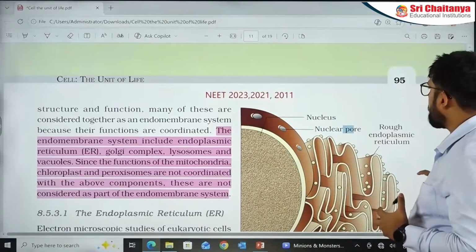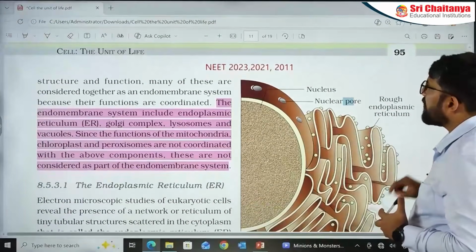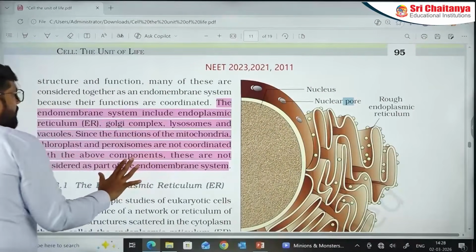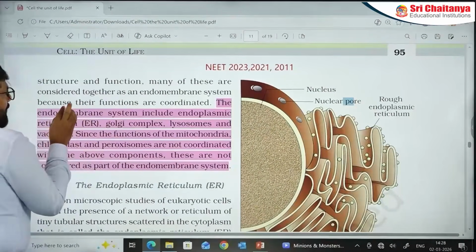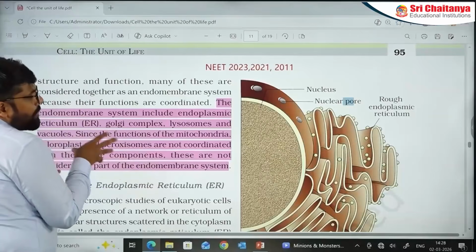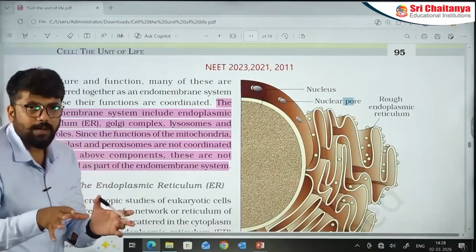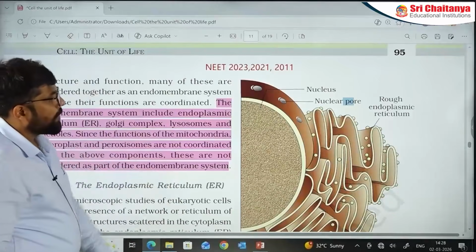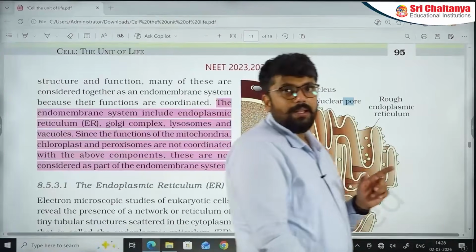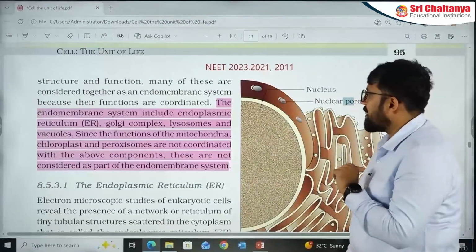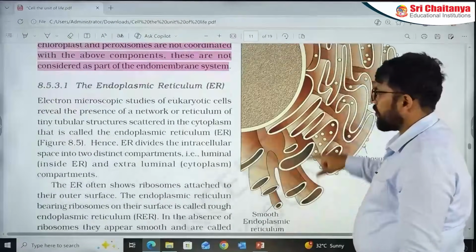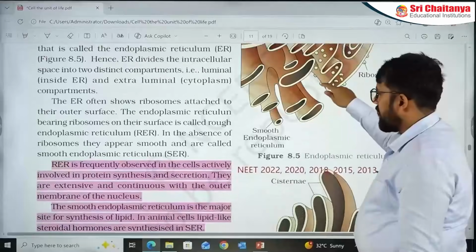This diagram has appeared before in one of the previous papers, and it is a very, very important section. This line, which says who is involved in the endomembrane system and who is not involved in the endomembrane system, has appeared before. Please mark this important. In 2023 and 21, in recent papers, the paper makers have taken a liking to this particular line. Let's go one by one. Let's just mark all these things.